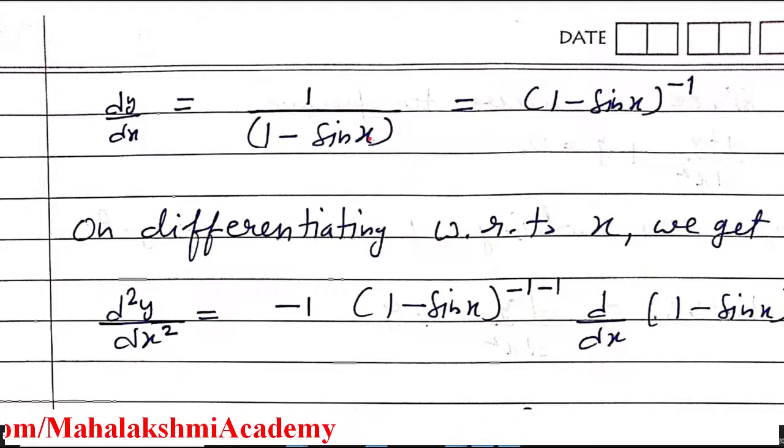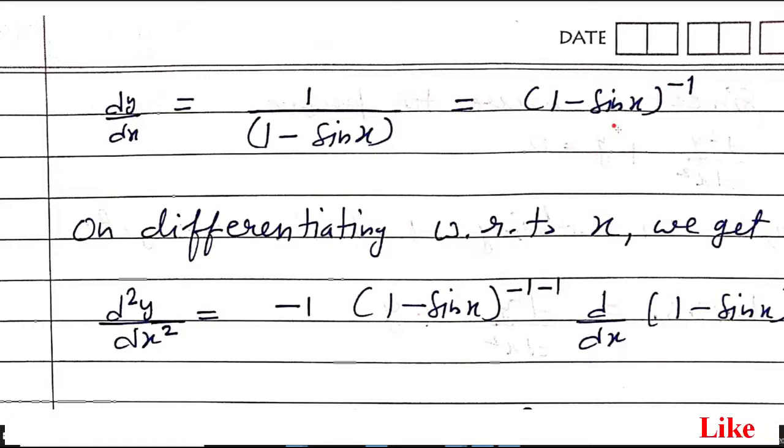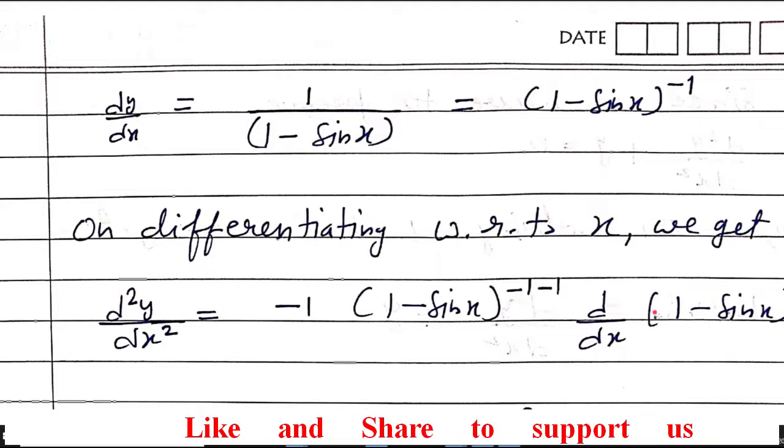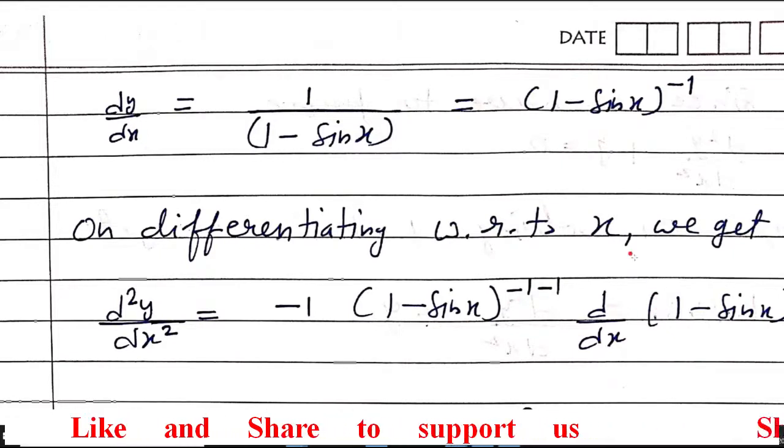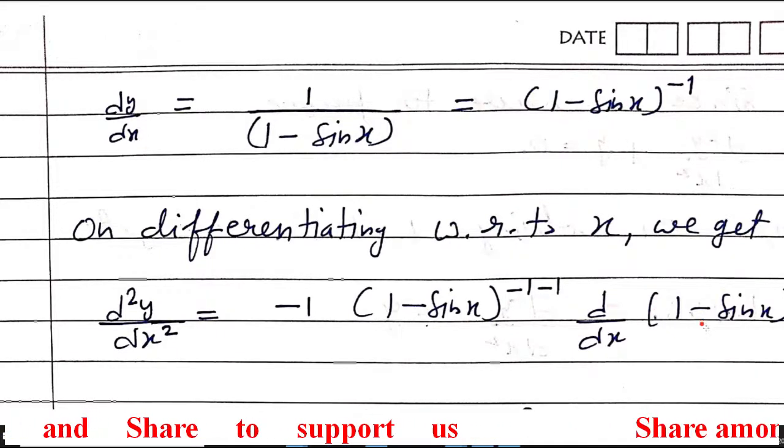Here I converted it into the form of x to the power n because it is in the denominator, and the power is 1. When we shift it to the numerator, the power becomes minus 1. The differentiation of x to the power n is n x to the power n minus 1, that is minus 1 times x to the power minus 1 minus 1. And because of the chain rule we have to differentiate this function again.